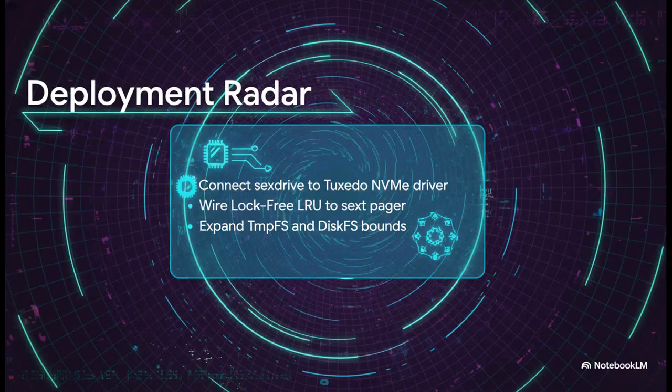We've mapped what's proven, so let's illuminate the frontier and see where we're taking the Sex Saasos storage grid next. Here is what is on the immediate horizon for us. First, we're targeting the tuxedo-wrapped NVMe driver right now for real hardware DMA validation. Next, we need to wire our lock-free LRU cache directly into the Sex demand pager, giving us that dynamic memory pressure scaling. And finally, we're going to expand our TempFS and DiskFS backends to push way beyond our current RAMFS bounds.